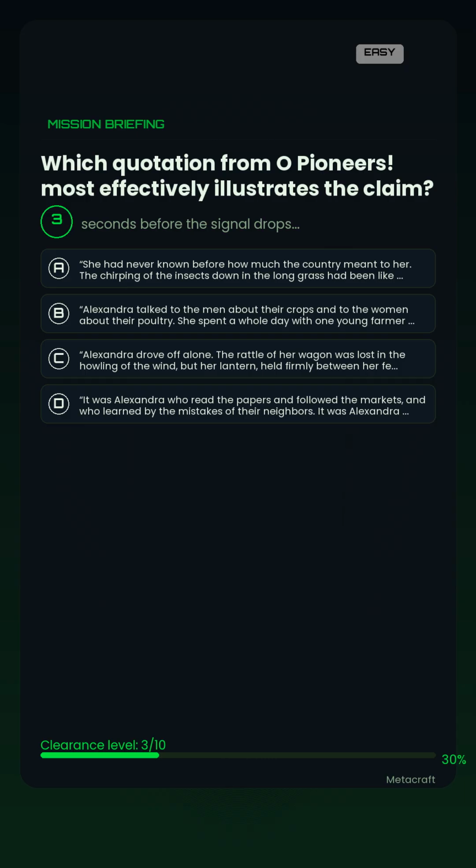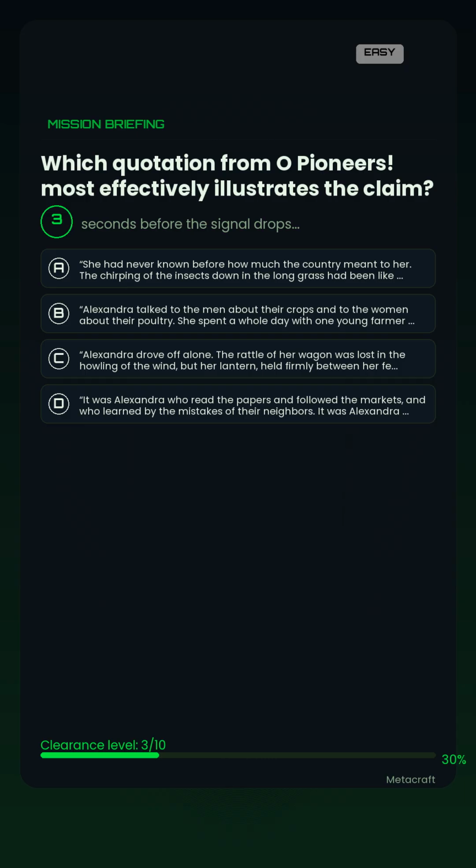Option B. Alexandra talked to the men about their crops and to the women about their poultry. She spent a whole day with one young farmer who had been away at school, and who was experimenting with a new kind of clover hay. She learned a great deal. Option C. Alexandra drove off alone. The rattle of her wagon was lost in the howling of the wind, but her lantern, held firmly between her feet, made a moving point of light along the highway, going deeper and deeper into the dark country.